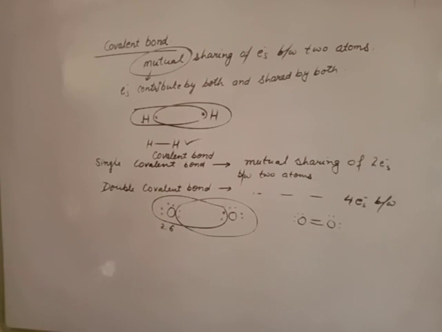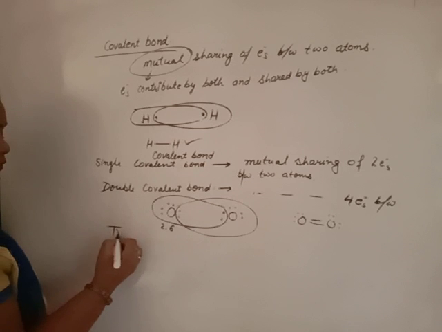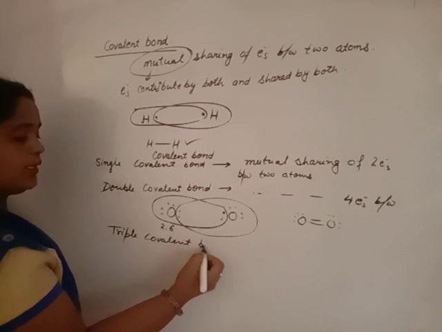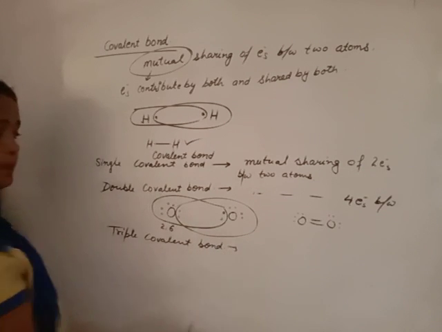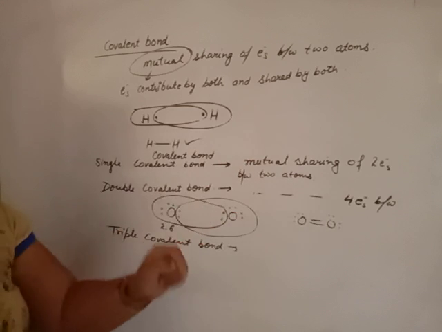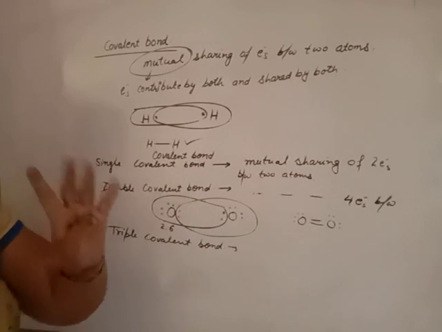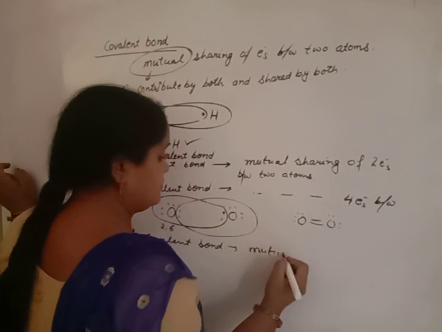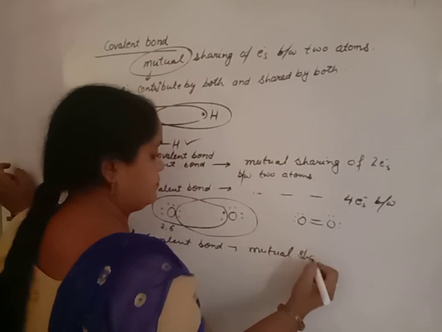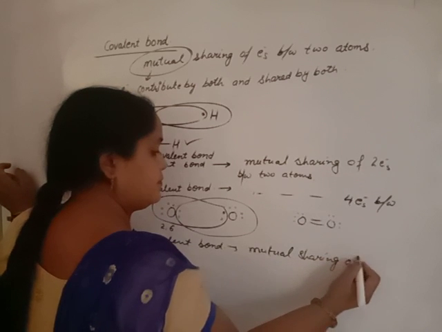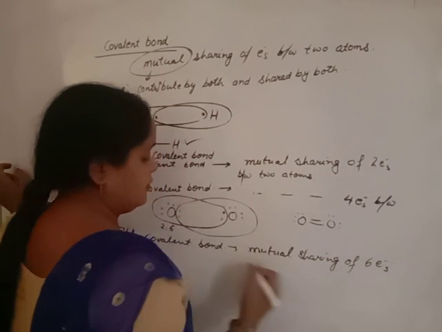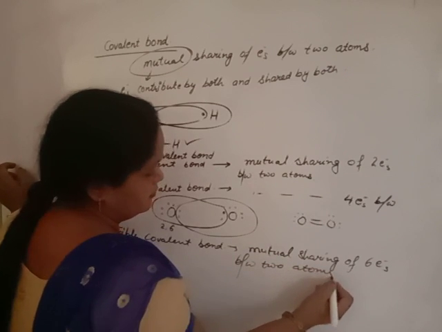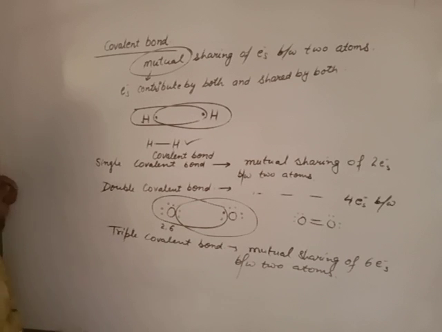And then for 3 bonds, that is triple covalent bond. How many electrons? Multiply by 2. 1 multiplied by 2 is 2, 2 multiplied by 2 is 4, 3 multiplied by 2 is 6. Mutual sharing of 6 electrons between 2 atoms is known as triple covalent bond.